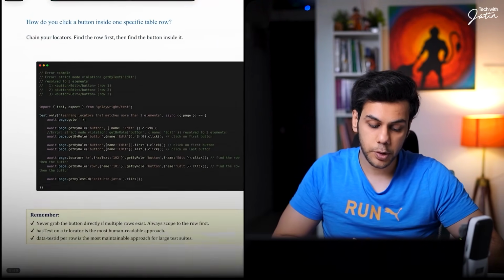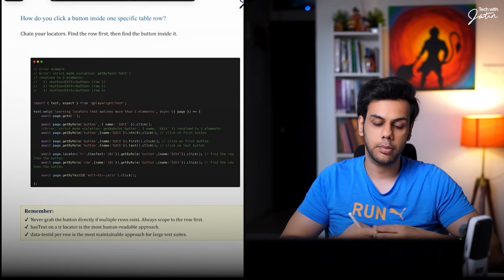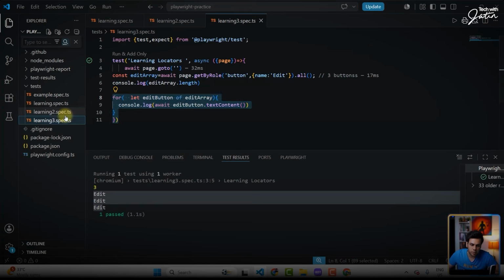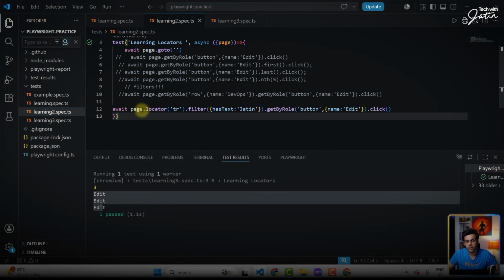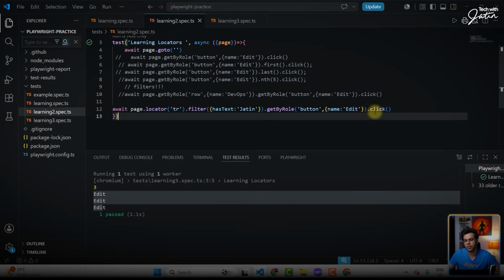Now, the last question over here is, how do you click a button inside one specific table row? We have just seen the part, right? So if I go back to the screen, first, you're going to find the row, you're going to filter it, and then you're going to use getByRole button. Whatever is the visible text, the placeholder, whatever it is, you can give over your name, and then you can perform the click. This is something which you need to be aware of.